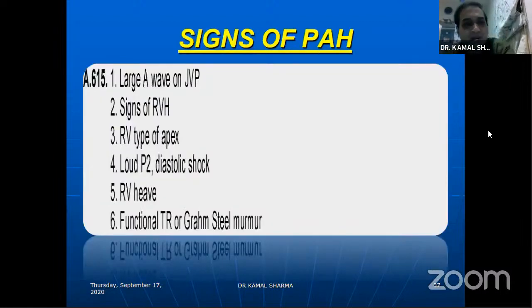So signs of PH are a large A wave on JVP, signs of right ventricular hypertrophy, that is a right parasternal heave, RV-type apex, loud P2, presence of diastolic shock, RV heave, and presence of Graham Steell murmur or functional TR. So these are the findings based on which you say the PH is present or absent.